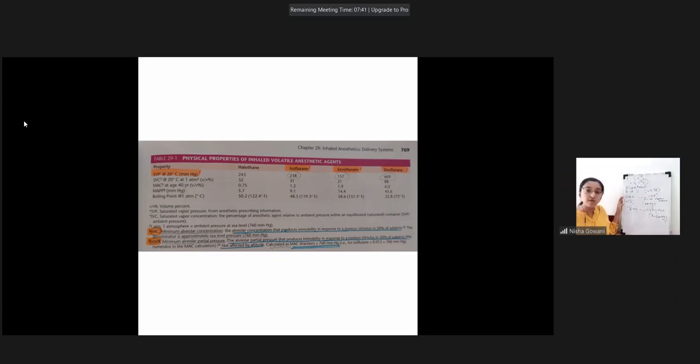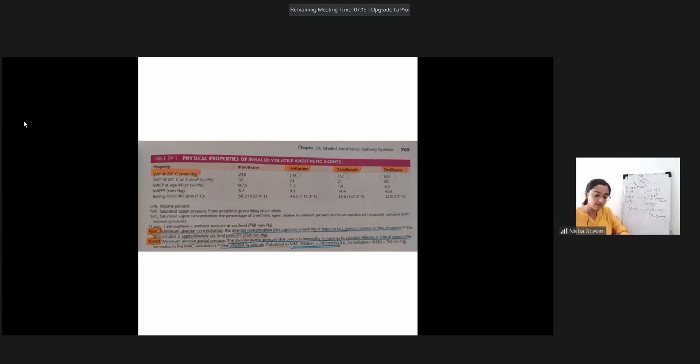What is the meaning? If I tell you, come on, calculate and tell me the minimum alveolar partial pressure, right? Because the next parameter in this is MAPP, partial pressure, the pressure exerted by that particular concentration. So if I tell you 6% for desflurane, what is the MAPP? It is going to be 6% of 760, because I am doing this at 1 atmosphere.